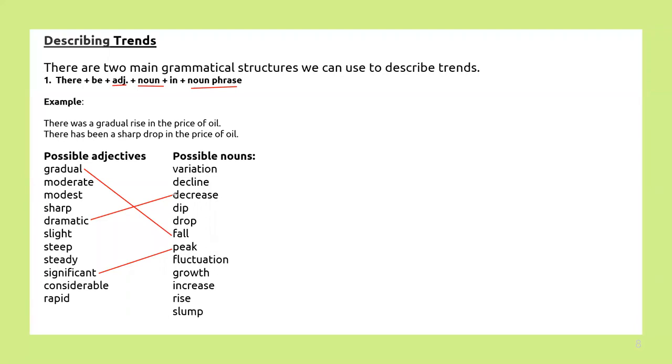Definitely I will share this video with you. So आपके पास ये सब details भी आ जाएगी, not to worry. But till then you can write down in your notes as of now, so that you can have a combination of a variety of adjectives and nouns to increase your lexical resource. Right? To the above structure: there plus be plus adjective plus noun plus in plus noun phrase.